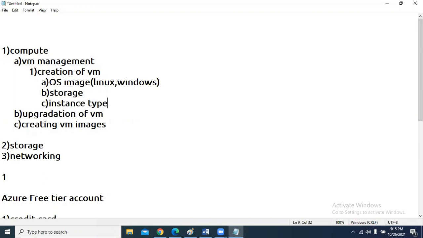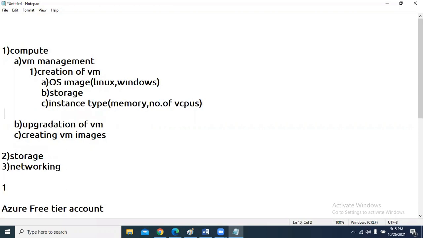Generally, instance type is based on two factors. What are the two factors? One is memory, and the other is how many processors we are using, the number of virtual CPUs. Based on this, your instance type is decided. Generally, we are going to use a machine called B1S.